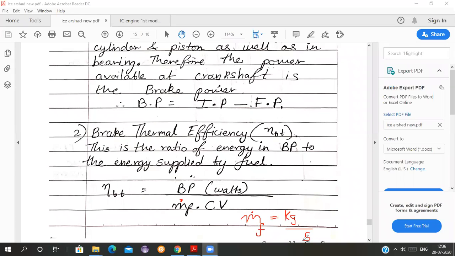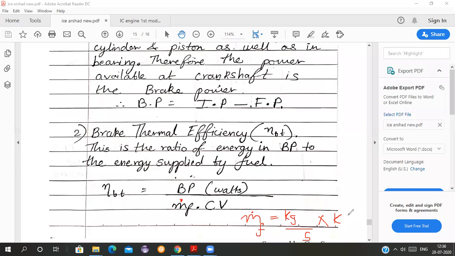That is the mass of fuel into calorific value. The unit of calorific value, all of you note down, is kilojoules per kg.